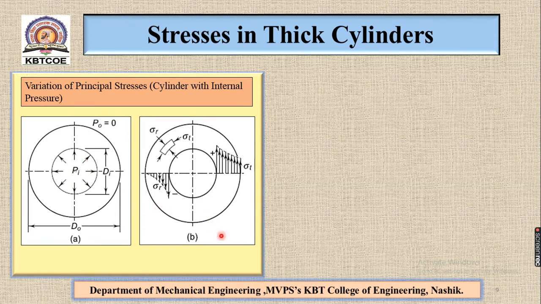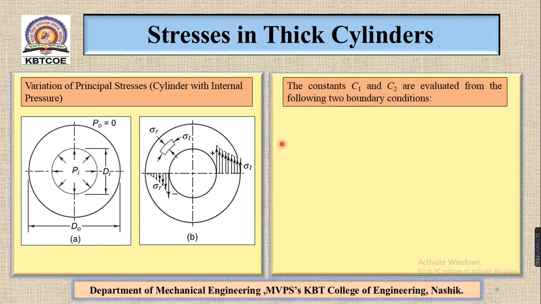Now you see the second diagram, diagram B. This is sigma r, radial stress, and sigma t, circumferential stress. The radial stress is negative, which means it is compressive, and it goes on decreasing along the thickness of the wall, and it is 0 at the outer surface. Now sigma t is positive, which means it is tensile, and it goes on decreasing along the thickness of the wall.